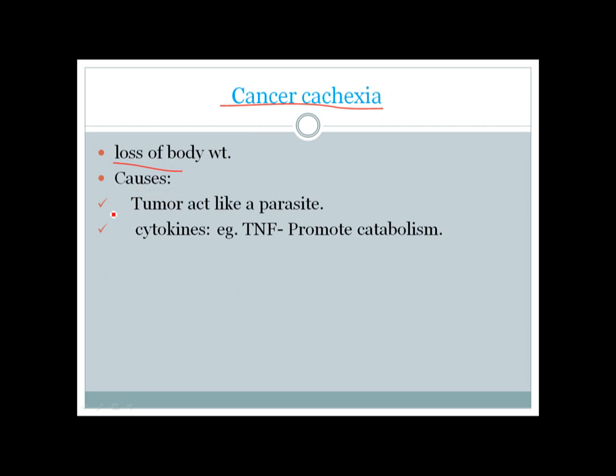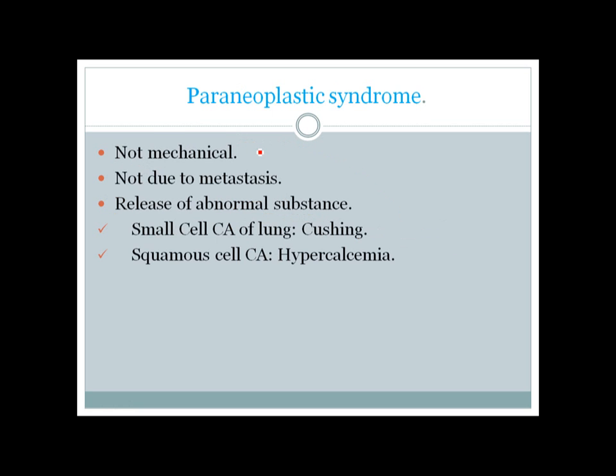The main cause is, first of all, that the tumor grows very rapidly and takes up all the nutrition that the person takes, so it acts like a parasite. Also, sometimes the immune response against the tumor will produce a lot of TNF, which promotes catabolism and leads to loss of body weight.